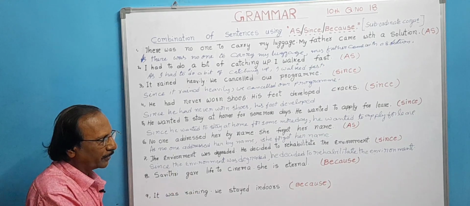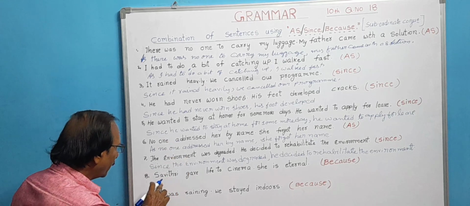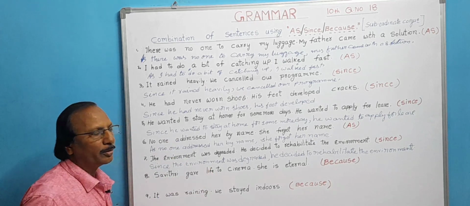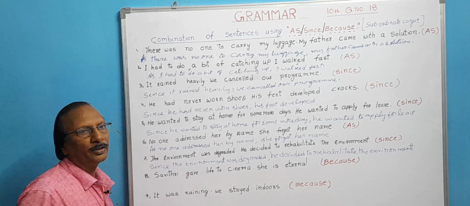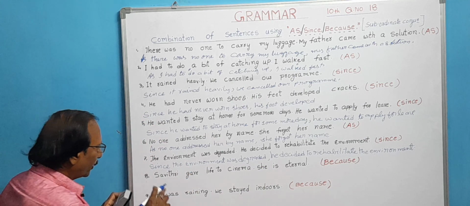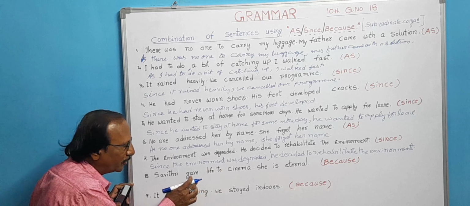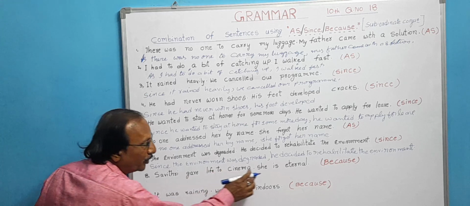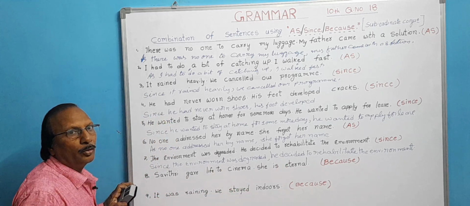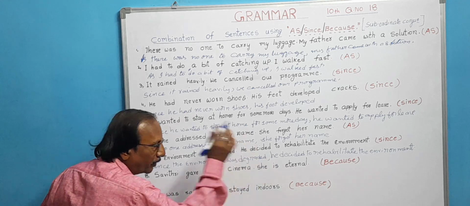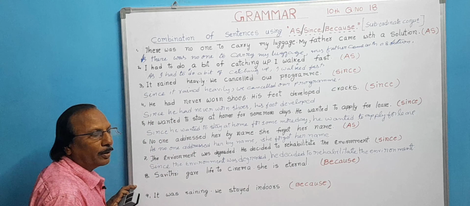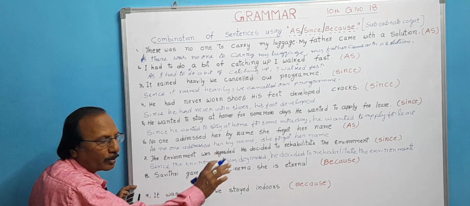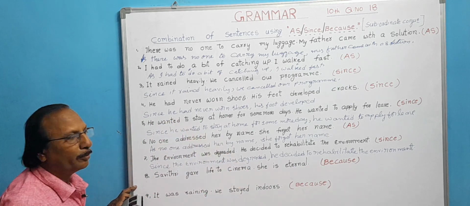Now let us see the eighth sentence. There is a slight difference. I have already told you there is a slight difference. Savitri gave life to cinema. She is eternal. What is the reason? What is the result here? Savitri gave life to cinema. This is the reason. She is eternal. Result. We have to write the result first and then use the keyword because. Afterwards, write the reason and put a full stop. Don't put a comma anywhere in the middle.